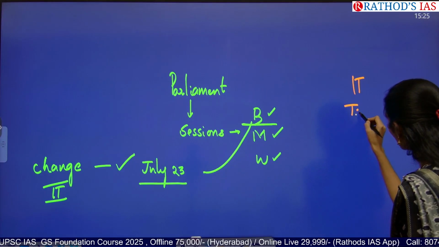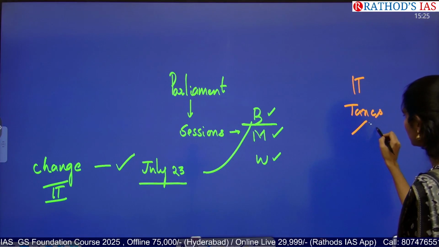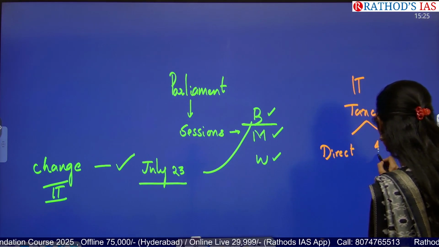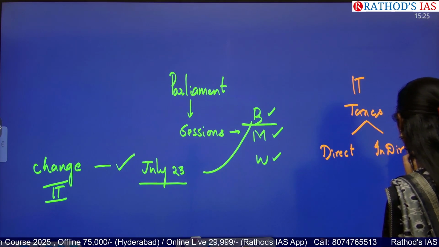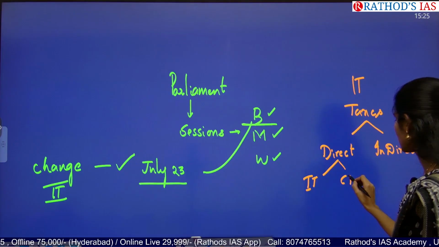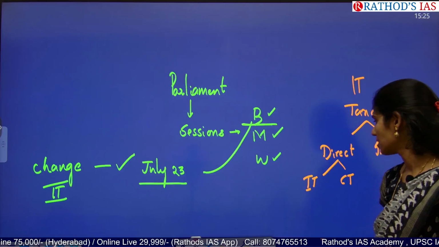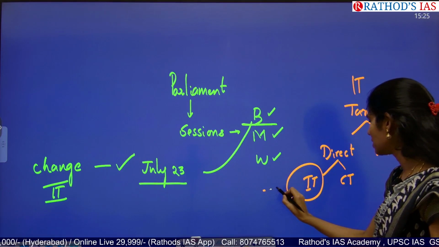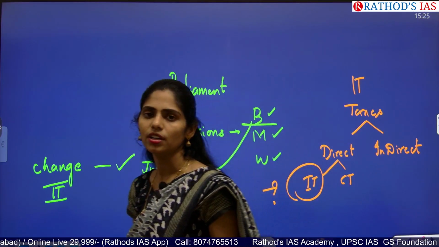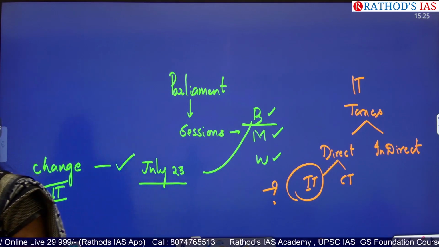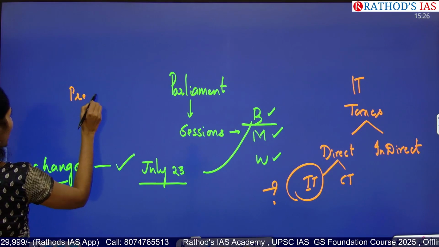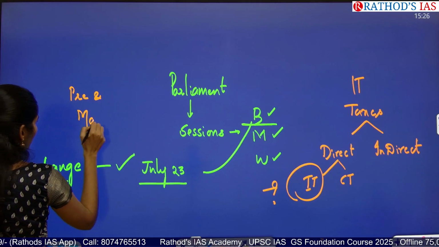Normally we have 2 types of taxes: direct taxes and indirect taxes. For example, income tax and corporate tax come under direct taxes. This article is talking especially about income tax. It is useful from your economy point of view, which comes under GS paper 3, and there is a chance of getting prelims-based and also mains-based questions from this topic.